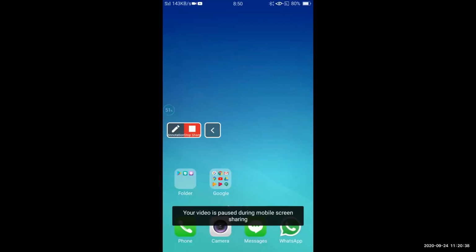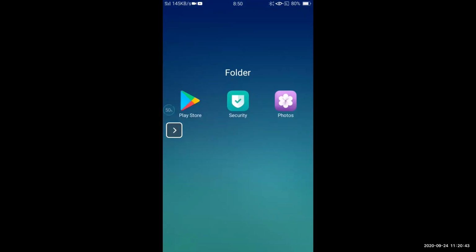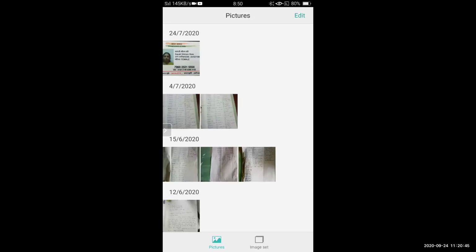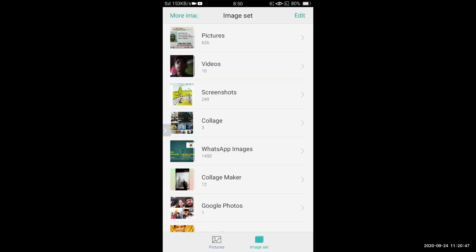Whatever I am presenting here, students, it is not necessary to note down, because this is just information that I think you all should know.